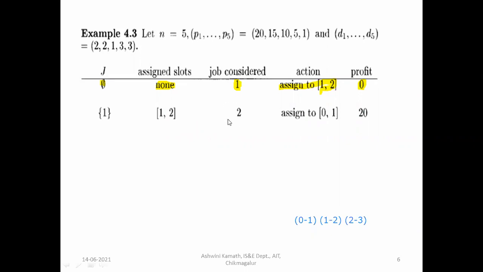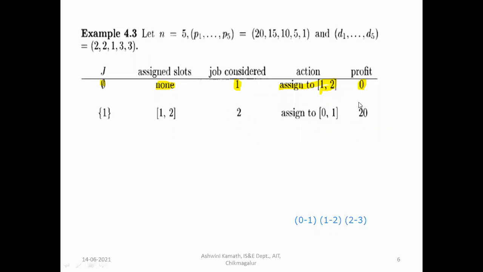Then consider the second job. Since the first job is assigned to slot 1 to 2, the second job has to be assigned to 0 to 1 because the second slot, that is 1 to 2, is already filled with job 1. So we cannot execute any other job at this time. It is not possible because we have only one machine and we can execute only one job at a time. So the 1 to 2 slot is fixed. So assign it to 0 to 1, that is the first slot.